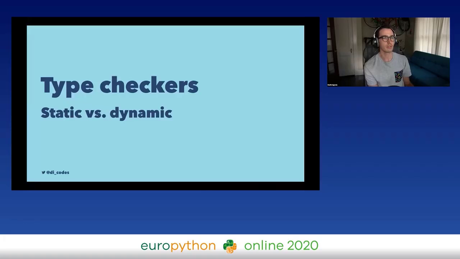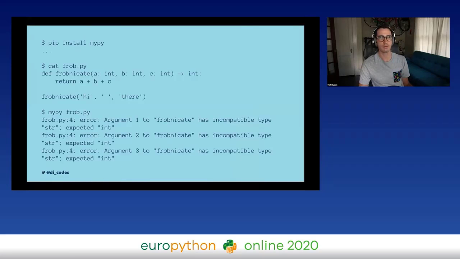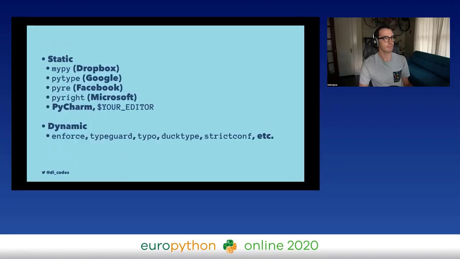So the difference between type checkers here is static and dynamic. MyPy at this point had fully transitioned to a static type checker. That means it's going to check all of your code at rest. And it works kind of like this. You would install it from pip, you would create a Python file, and then run MyPy on it, and it would tell you when you're using types correctly or incorrectly.